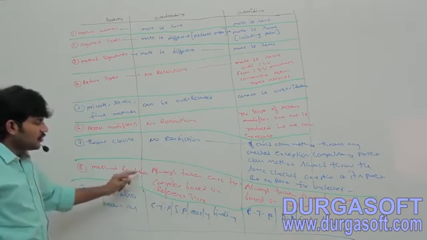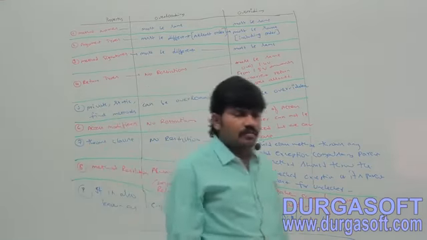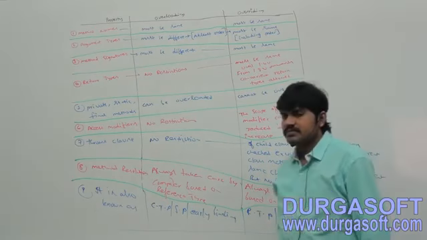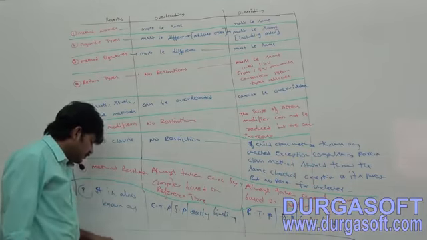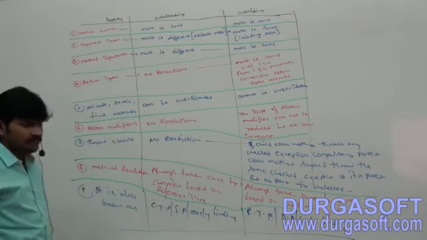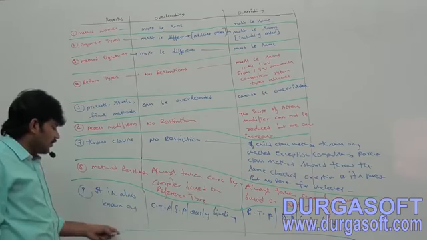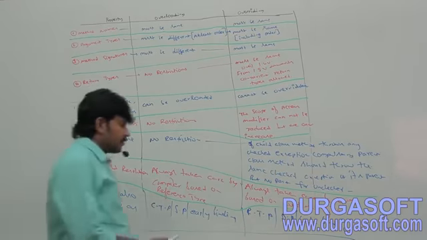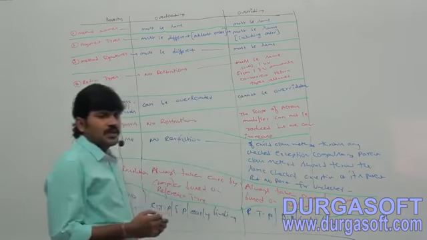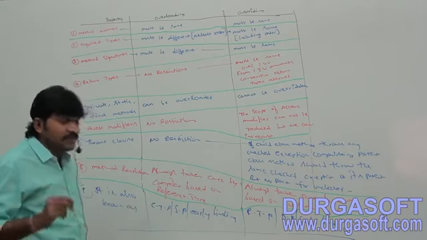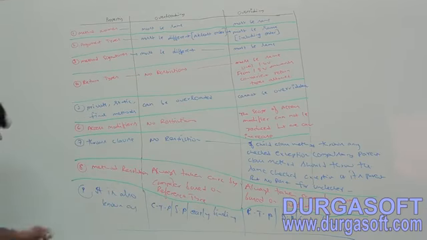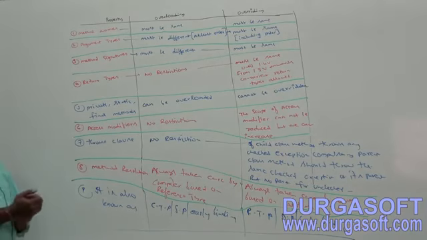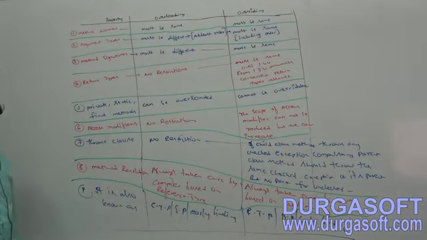On the other side, in overriding, method resolution is always taken care of by the JVM based on the runtime object. That's all. Are you getting?